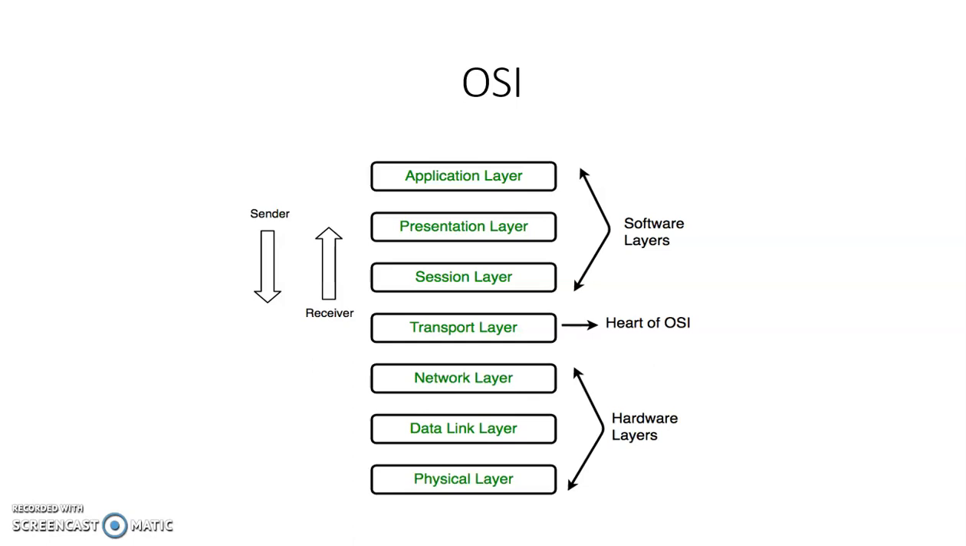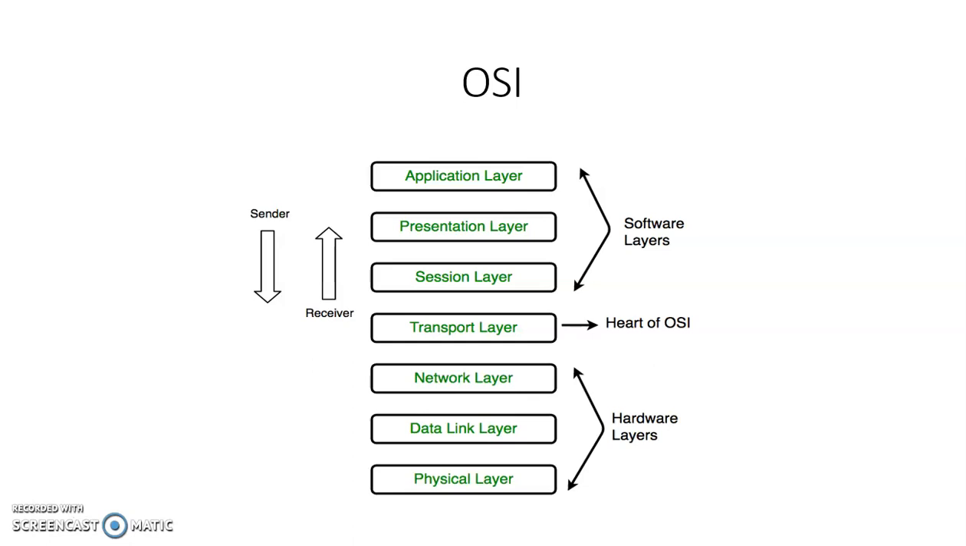The first three layers, application layer, presentation layer and session layer, are software layers. Then the transport layer is a combination of software and hardware layer, and the last three layers, network layer, data link layer and physical layer, are hardware layers.